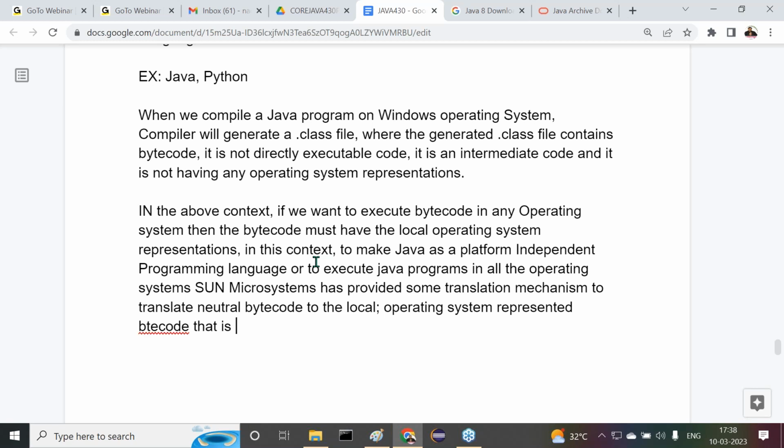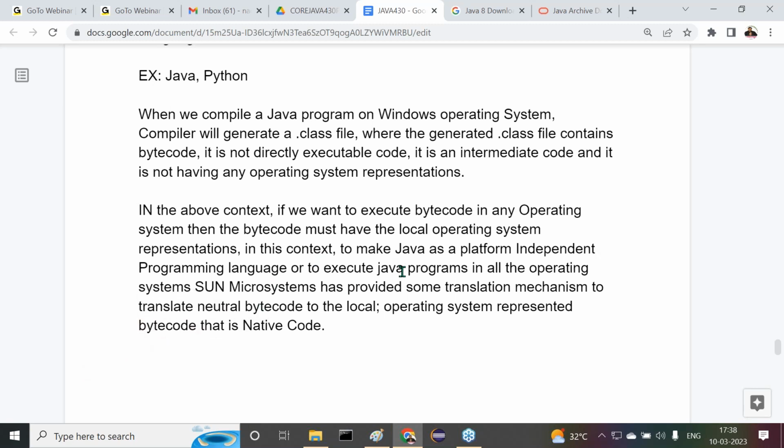That is what? Native code. That's what native code. Right, sir. Now I'm giving clear-cut information there.